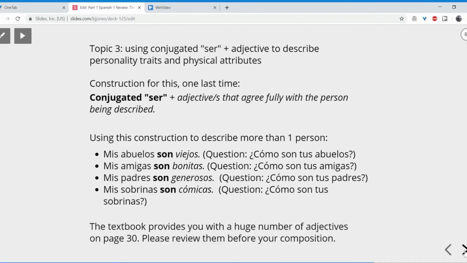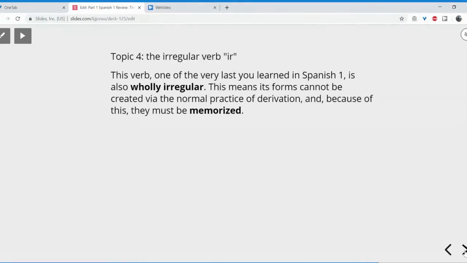Again, the textbook really does give you a ton of adjectives on page 30. It was very early in Spanish 1 that they did that. Make sure to review it before your composition. All right, let's go to another irregular verb then.